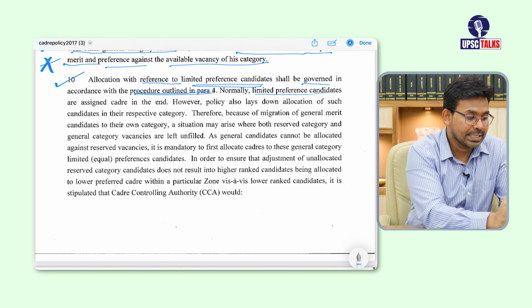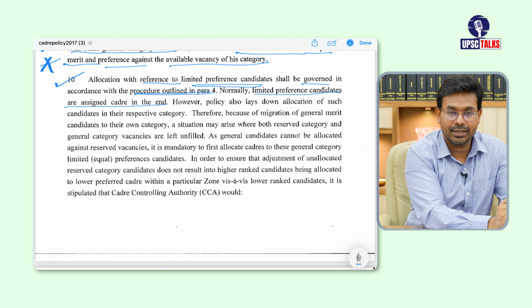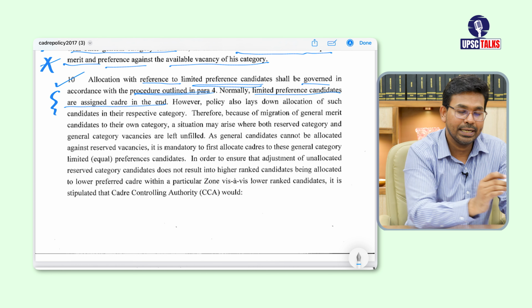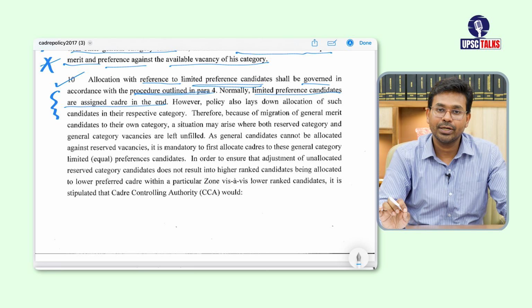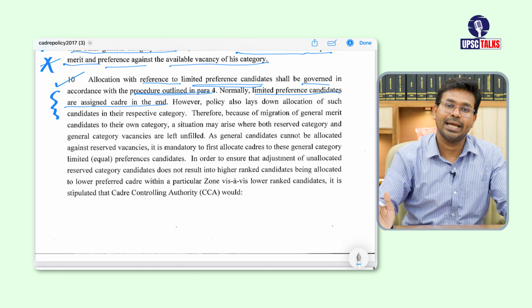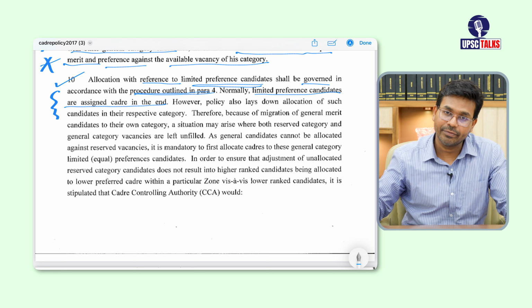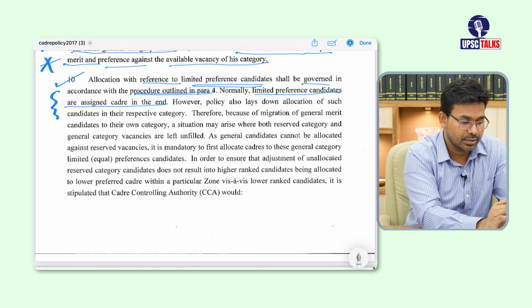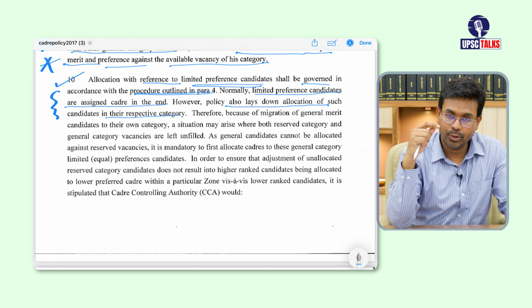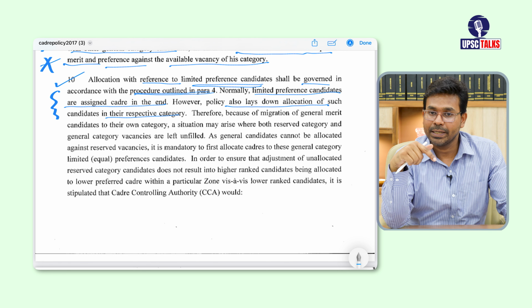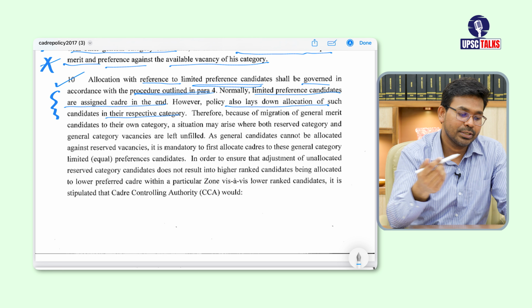Normally, limited preference candidates are assigned cadres in the end. Those candidates who have filled limited choices will be given a cadre at the end, because they have not given full preference. Those people who have given preference will be considered first. However, the policy also lays down allocation of such candidates in their respective category. Means you have not selected any cadre, but you will be considered for your category, whichever category you belong to.